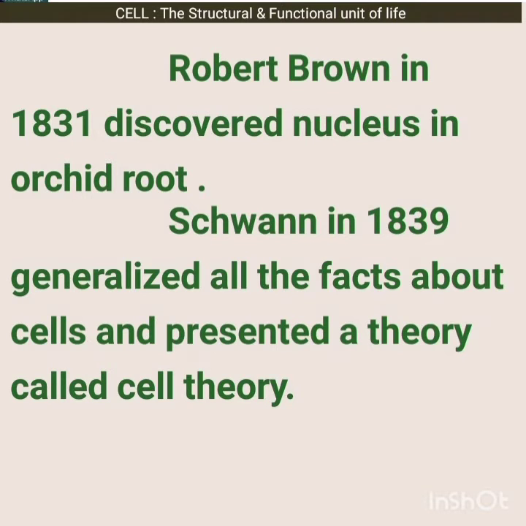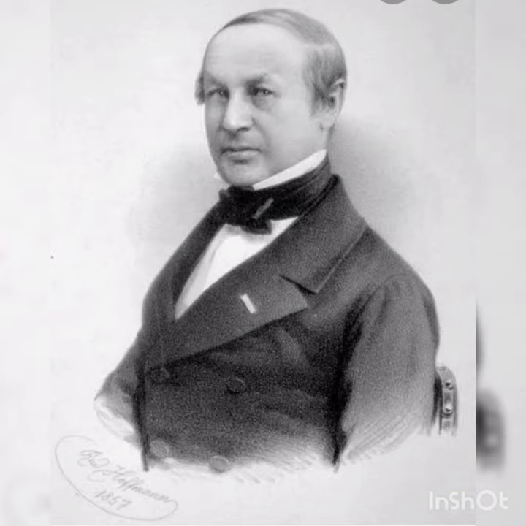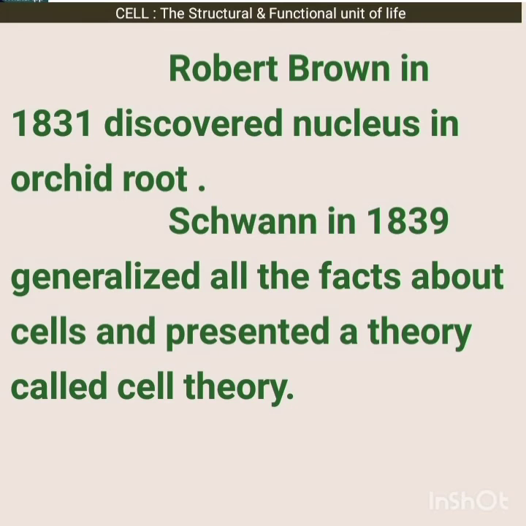In the root of the orchid plant, Robert Brown discovered the nucleus, which is the central part of the cell, the center of the cell. Then Schwann in 1839 generalized all the facts about cells and presented a theory called cell theory. That means cell theory was presented by Schwann.